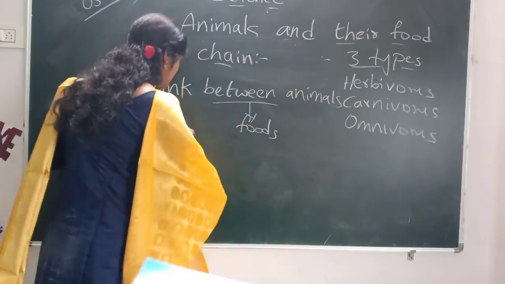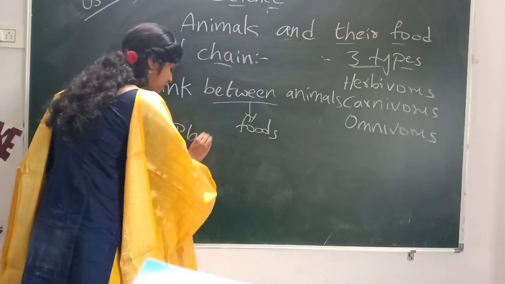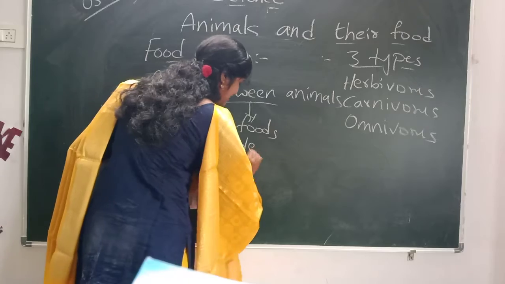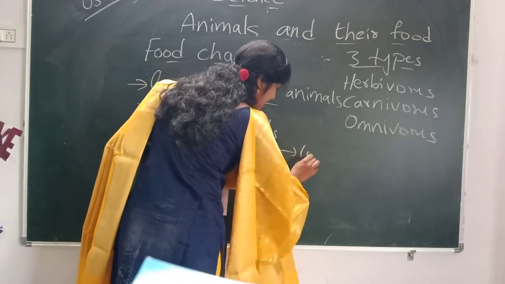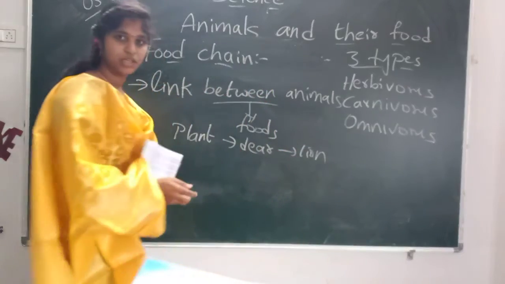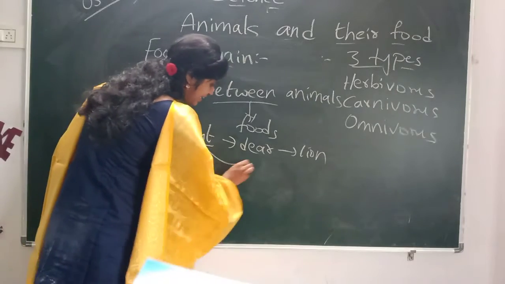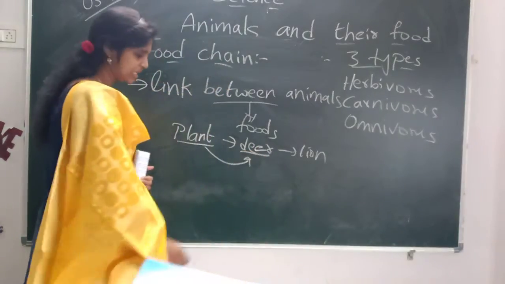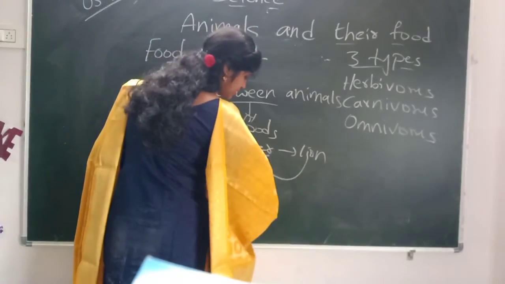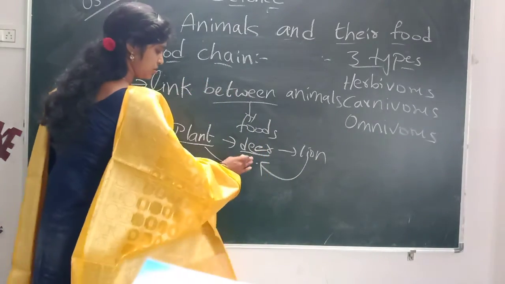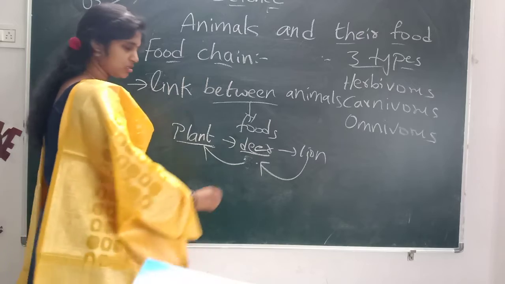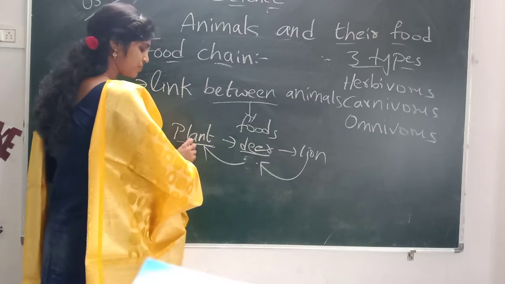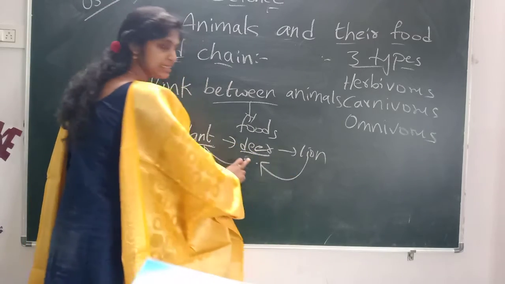So here the link is plant, deer as well as lion. Sorry, deer eat plants, lions eat deer.